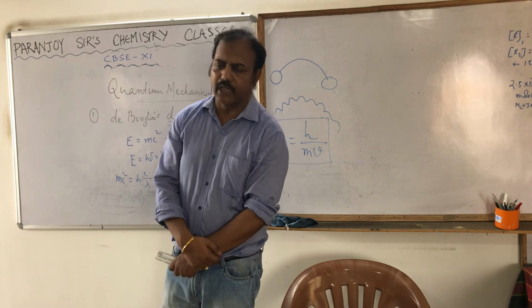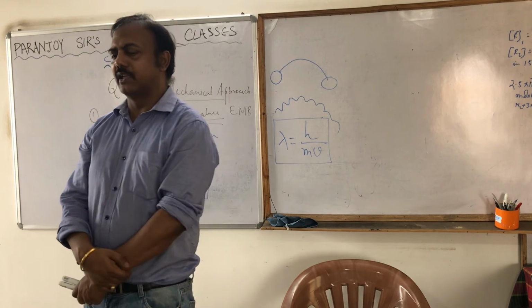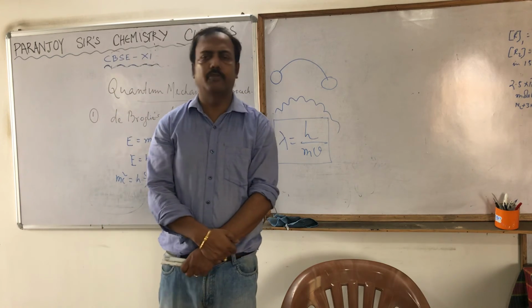Calculate its wavelength. I want the answers of this. That will be your homework.